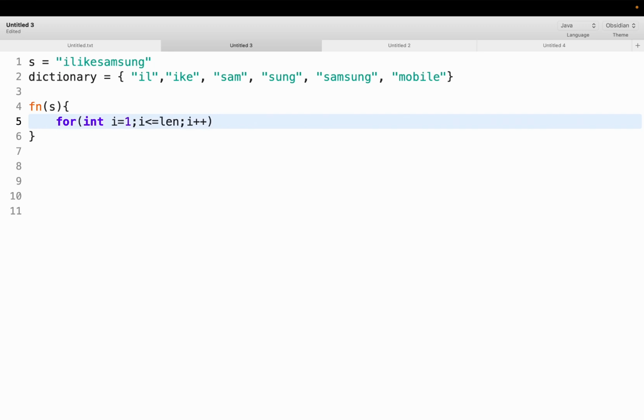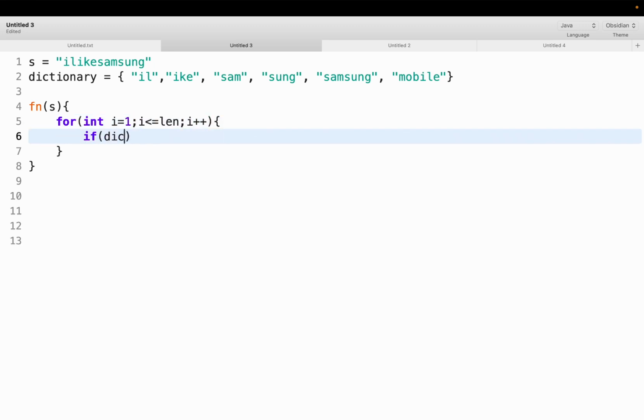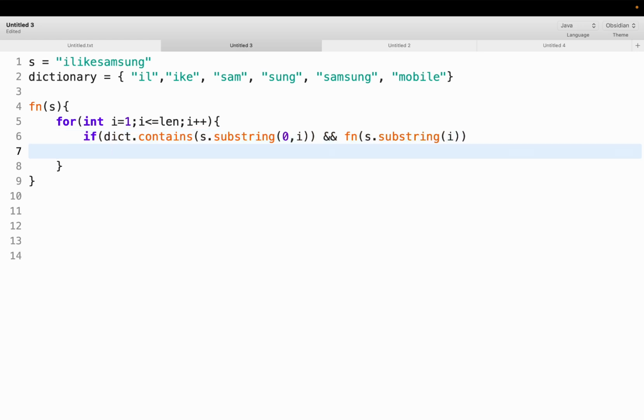We need to check if the dictionary contains the substring starting from the 0th index till the ith index. In the first iteration it will be i equal to 1, the second time i will become 2. Now if it is present, that means we need to call the function recursively on the remaining part of the string, that is, f of substring of i. And if both return true, then we can return true.